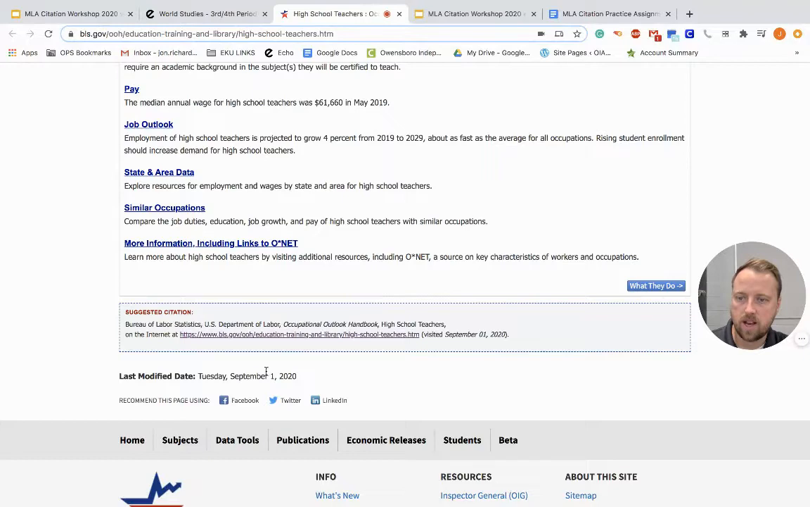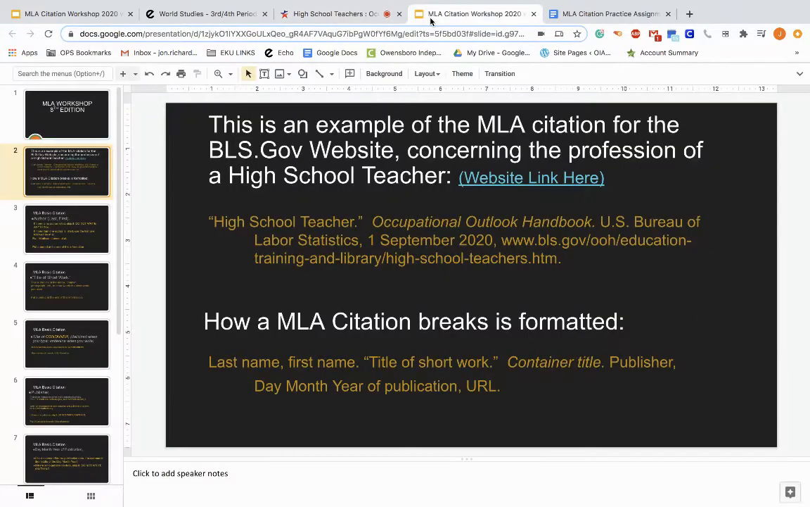So last modified. You can actually see the suggested citation that they have, which is very similar to what we have going on. A little bit different format than what we're wanting to use for MLA, but it's pretty close. So we want to make our own MLA citation to make sure it's correct for the purposes that we're using. And then finally, the website.